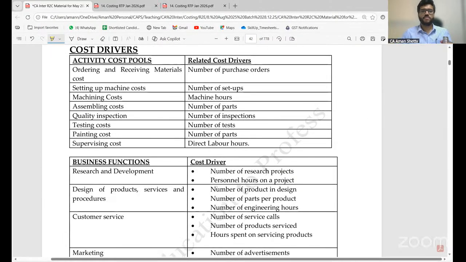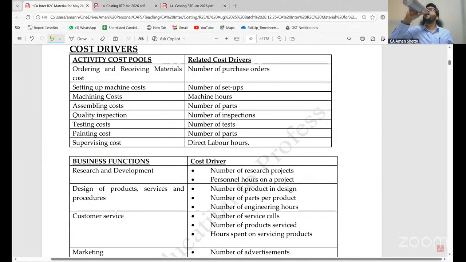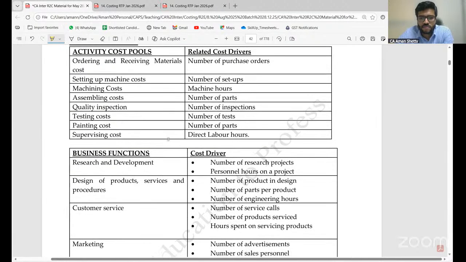Activity cost pools and cost drivers. Ordering and receiving material cost: the related cost driver is the number of purchase orders. Setting up machine cost: number of setups. Machining cost: machine hours. Assembly cost: number of parts. Quality inspection: number of inspections. Testing cost: number of tests. Painting cost: number of parts. Supervising cost: direct labor hours.